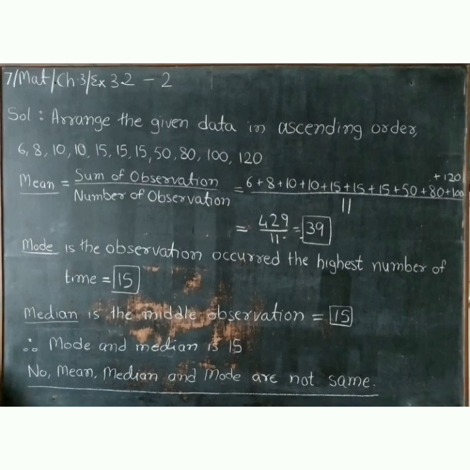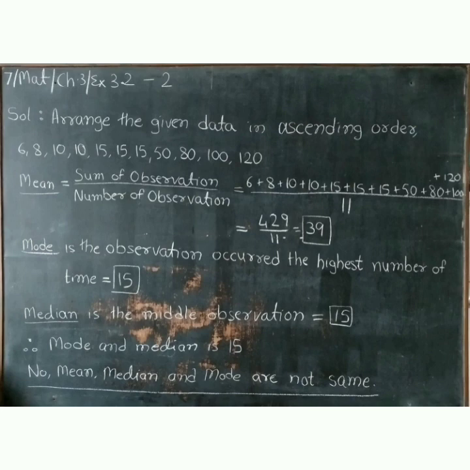Now mean is equal to the sum of observations upon the number of observations. Here the total is 429 and the number of observations is 11. So 429 divided by 11 is equal to 39. Now mode is the observation that occurred the highest number of times. Here 15 occurs 3 times, therefore mode is equal to 15.